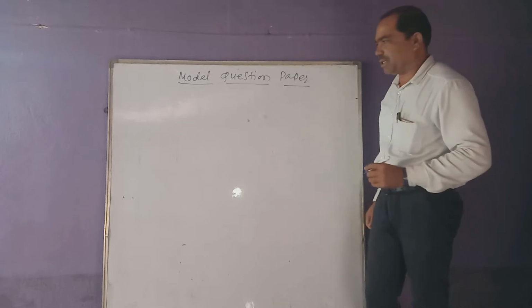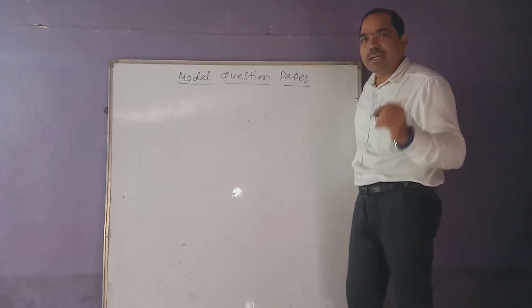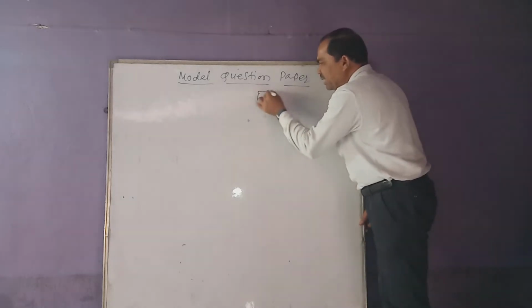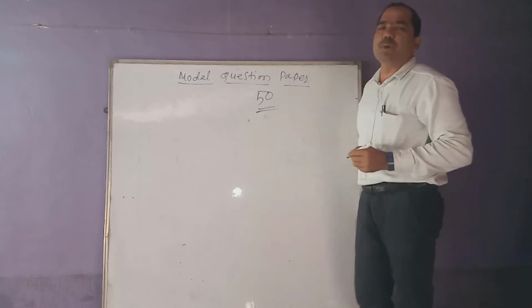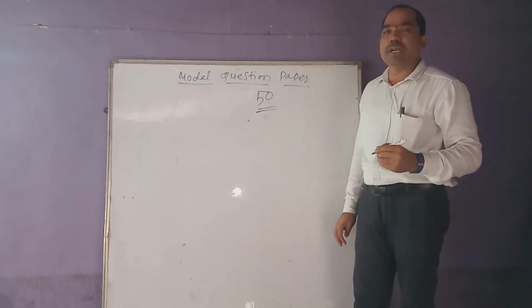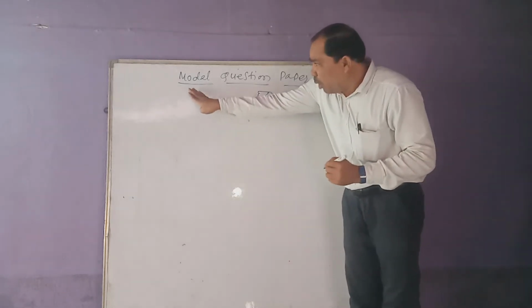Today we have to discuss the model question paper of PUC second year, the English subject. What is the key we have to understand? The key is that 50 marks are allotted for prose and poetry, and the rest of the 50 marks are allotted for the grammar section. So in the model question paper,